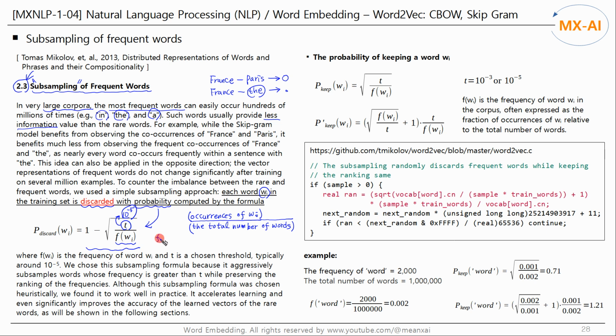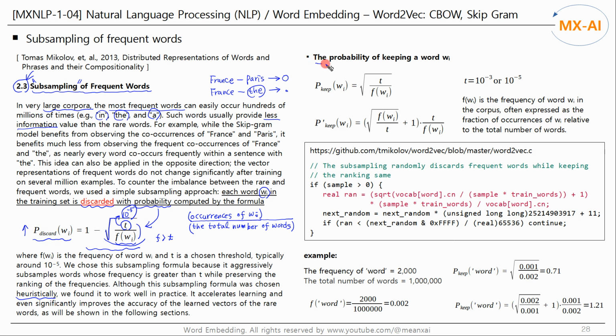If f is greater than t, this becomes smaller. And if we take its square root, this term becomes even smaller. Then the discard probability increases, and the word w_i will be discarded with a high probability. Although this formula was chosen heuristically, it works well in practice. It accelerates learning and even significantly improves the accuracy of the learned vectors of the rare words.